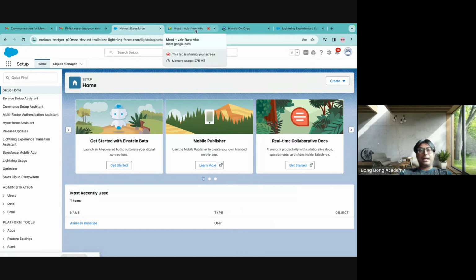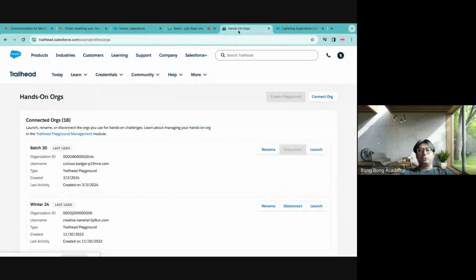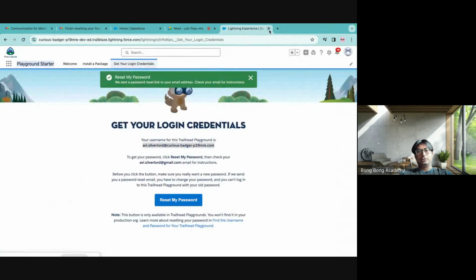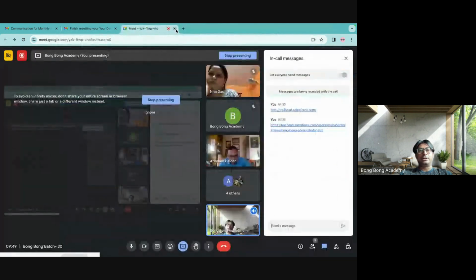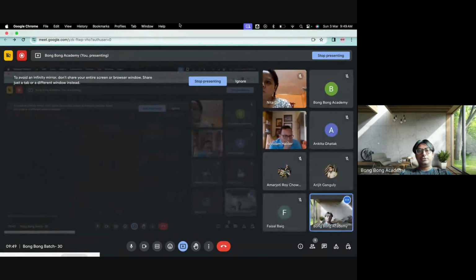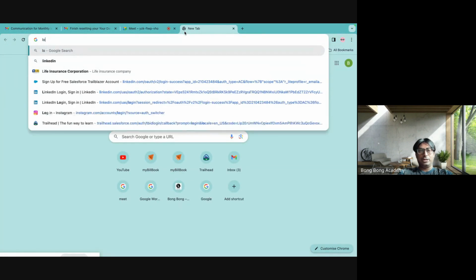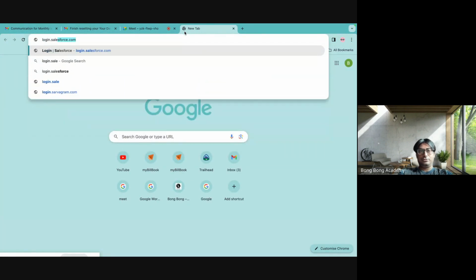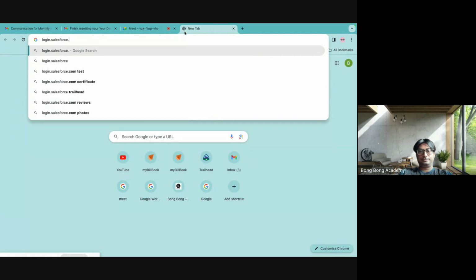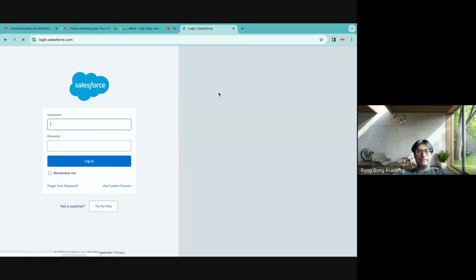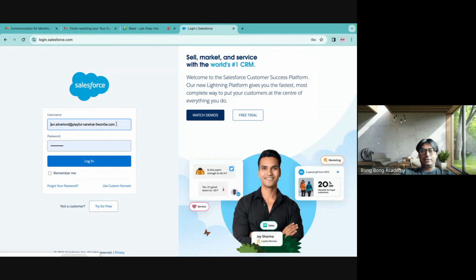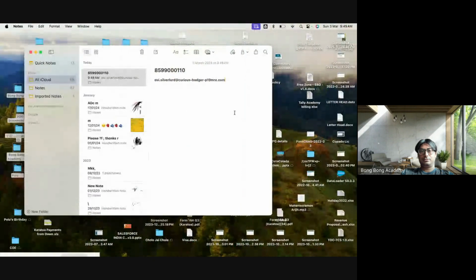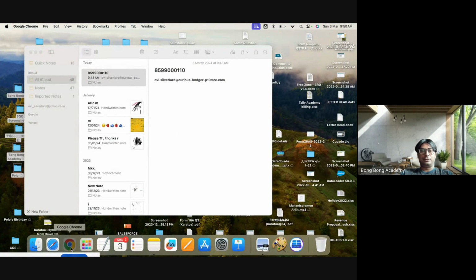So next time onwards, you don't have to come to Trailhead and launch it from here. You can still launch it. The benefit is that now you can straight away launch Salesforce using login.salesforce.com. Here you already have the login, the one we just created, right? And the password which you created right now.